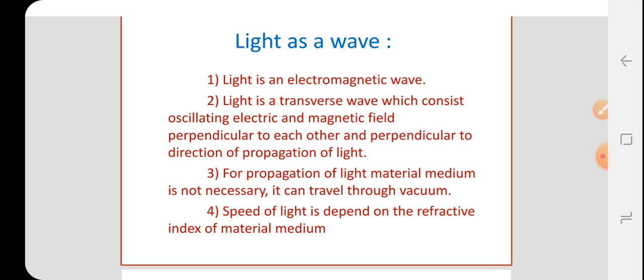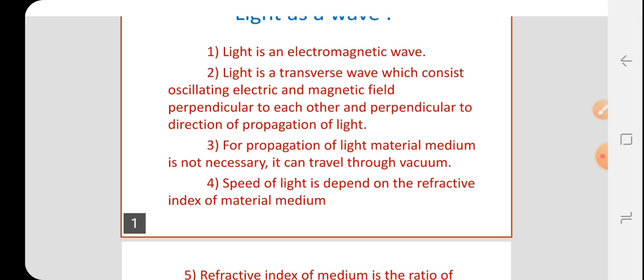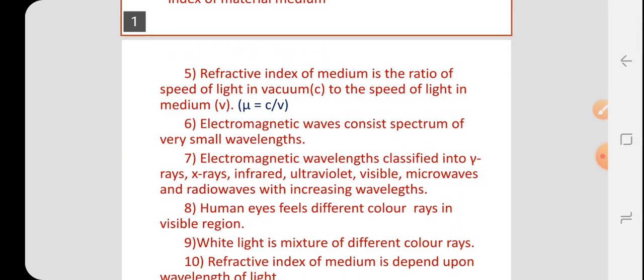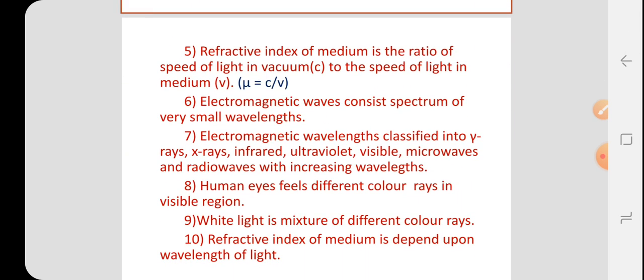If the medium is denser, the speed of light is less. If the medium is rarer, the speed of light is greater. So the speed of light depends on the refractive index of the material medium.